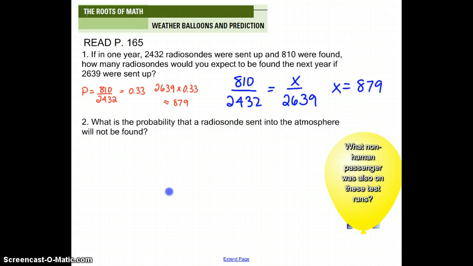Now 2, what is the probability that a radiosonde sent into the atmosphere will not be found? So now we need to figure out the amount that won't be found. To do this, we need to find the number not found the first time. So out of a total of 2,432, 810 were found, so we'll subtract that from our original number to get a total of 1,622 were not found.